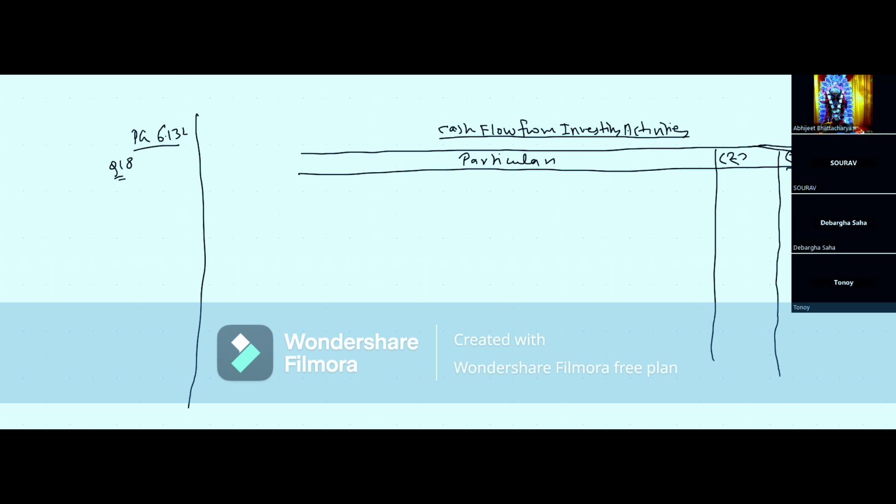Machineries purchased is 3 lakh 40,000 and sold is 4 lakh 50,000. So here we know the first item we have it now. Under inflow of cash, we will first of all record all the inflows and then we will record the outflows. So under inflows, machinery sold. What will we write here? Proceeds from sale of machinery. How much is the figure? 4,50,000.